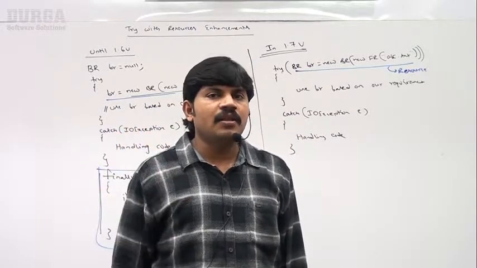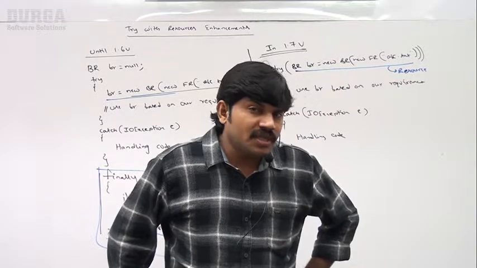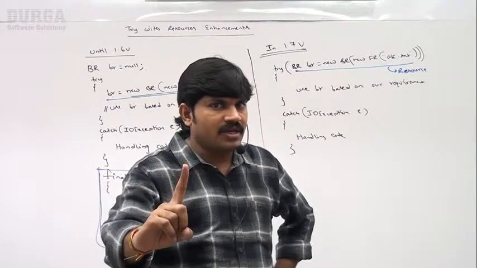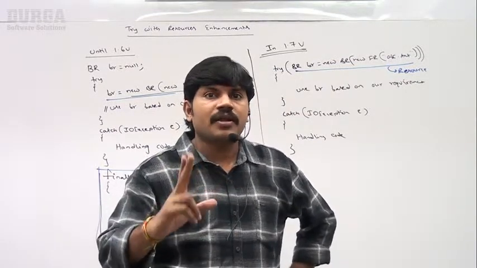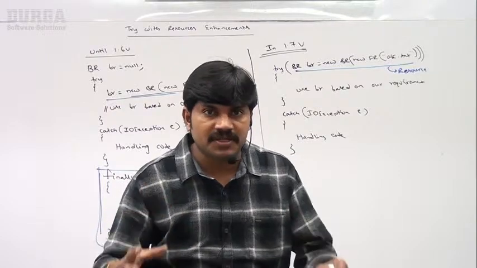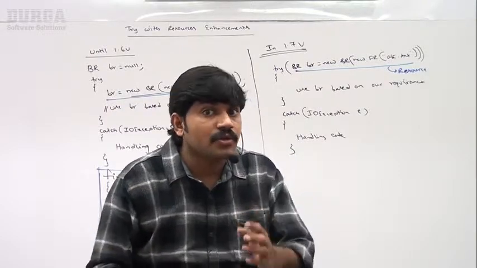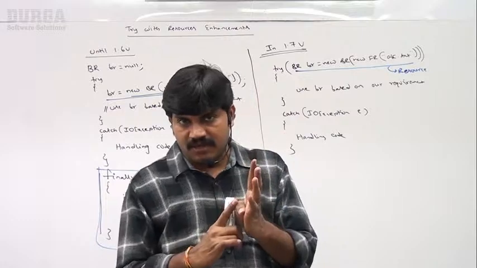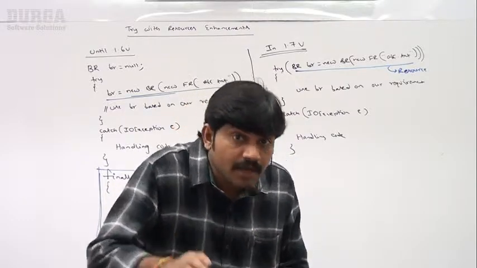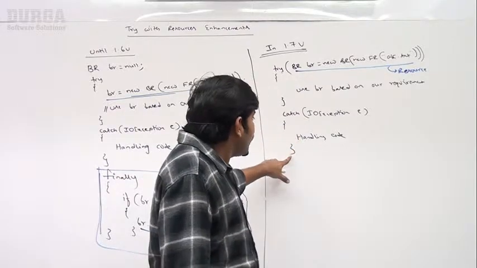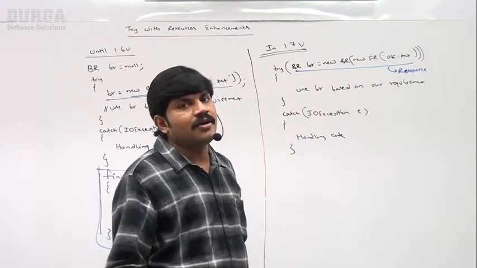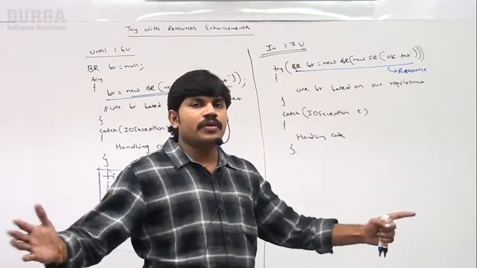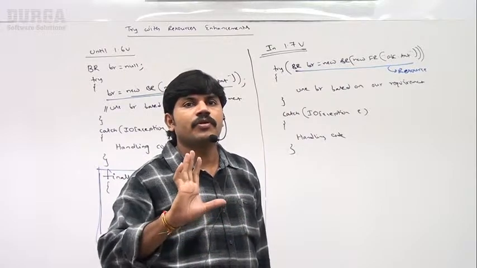Sir, can you please tell what is the advantage of try with resources? Advantage number 1: the programmer is not required to close the resource explicitly, it happens automatically, so complexity by default will be resolved. The second point is we are not required to write the finally block. The length of the code will be reduced, and readability will by default be improved.